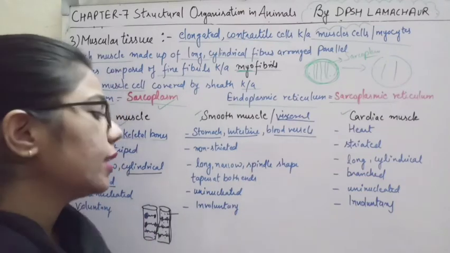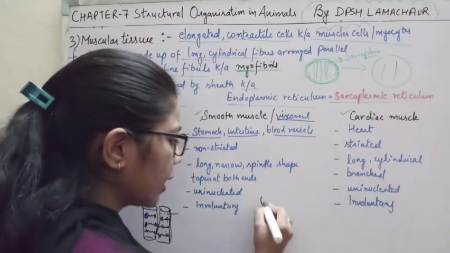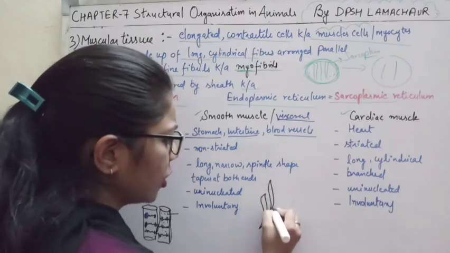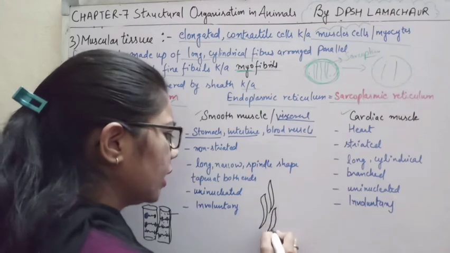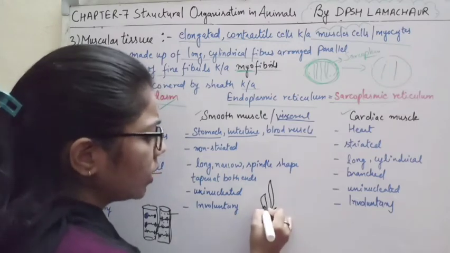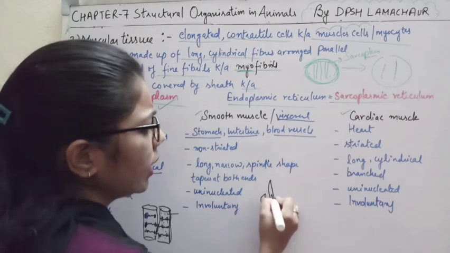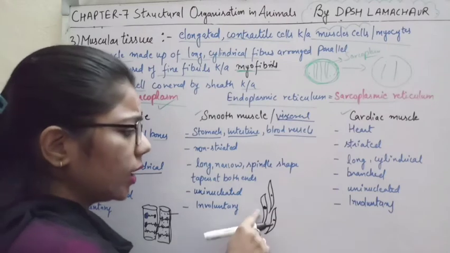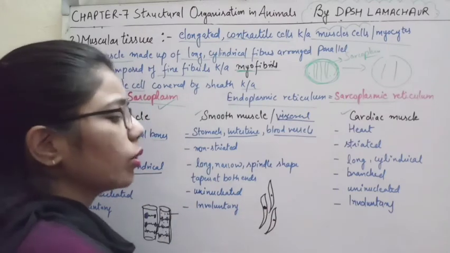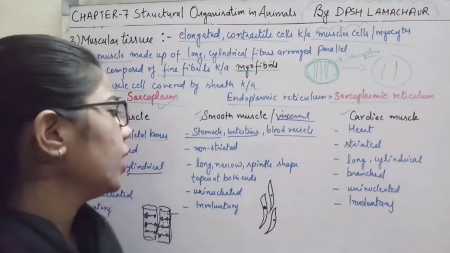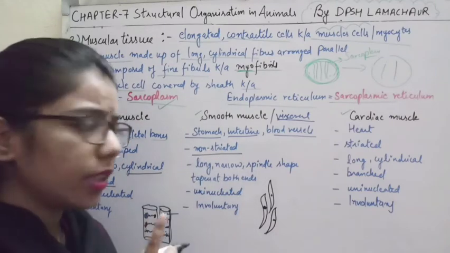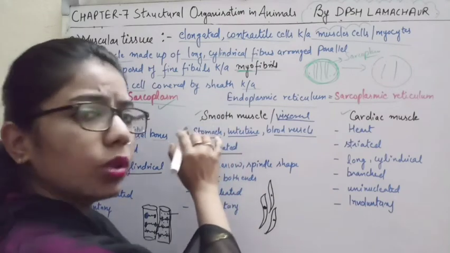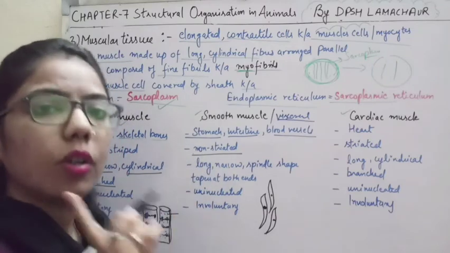If you see this structure here, these are fusiform, or we can say spindle shaped, as in the diagram. These are the smooth muscles, and they have their nucleus at the center. Only one nucleus is present, so it is uninucleated. The second point is that it is non-striated. You cannot see any striation or any band in smooth muscle.